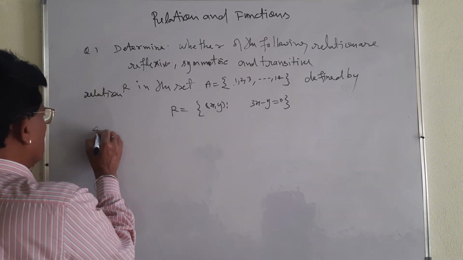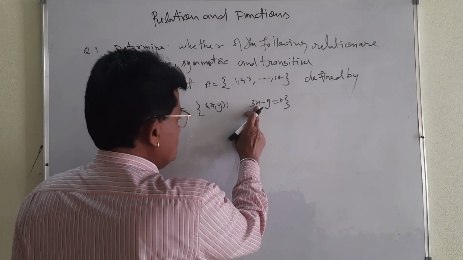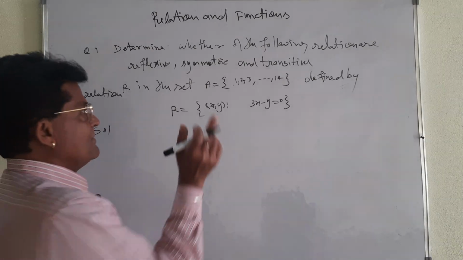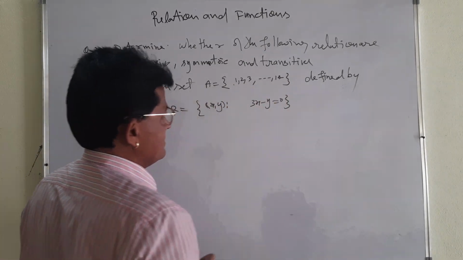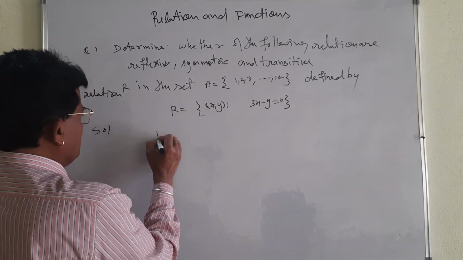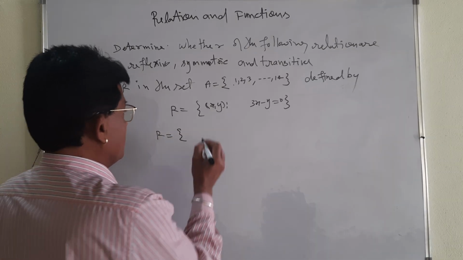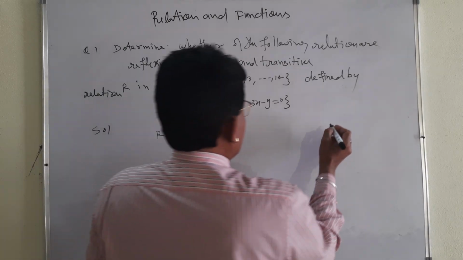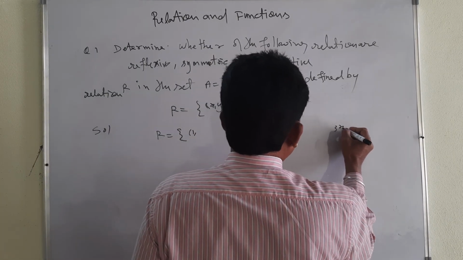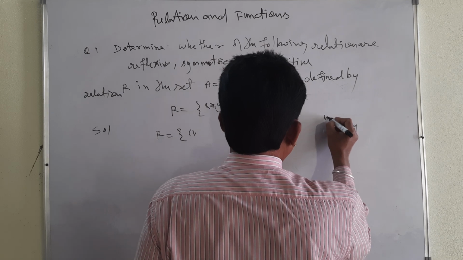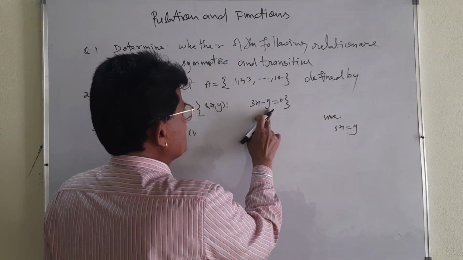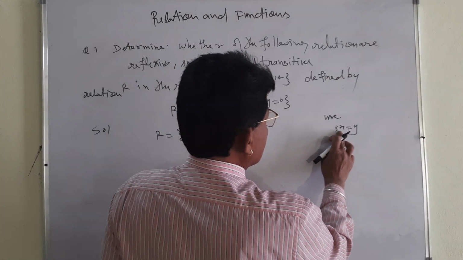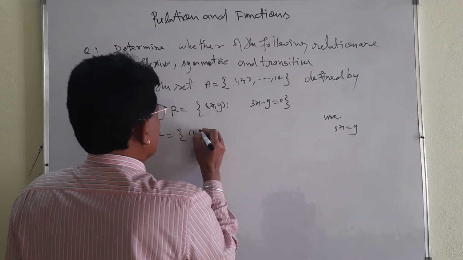Let me write the relation first of all. As I told you, student, you must keep in mind this condition. Without this condition, you cannot write the relation. Elements of A, 1 to 14, you can use. First of all, you will write the value of x. x is 1. I am going to write 3x will be equal to y. 3x minus y is equal to 0 means 3x is equal to y. If x is equal to 1, 3 into 1, 3.